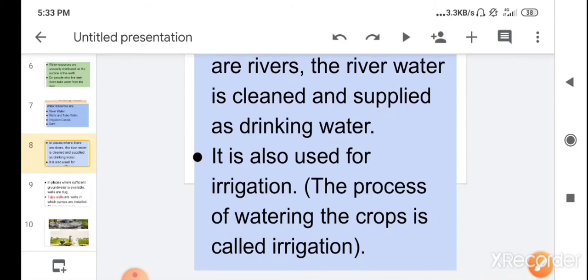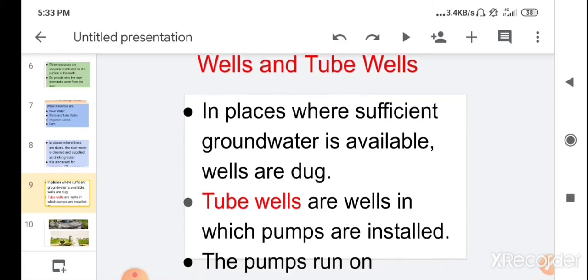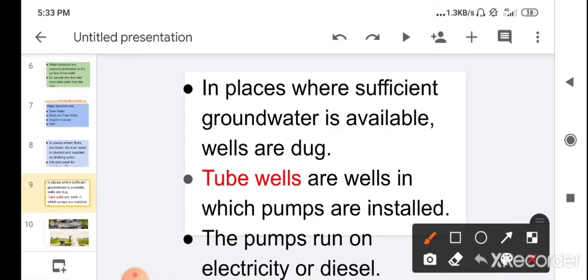And then children, our next water resource is wells and tube wells. So children, in places where sufficient groundwater is available, wells are dug.